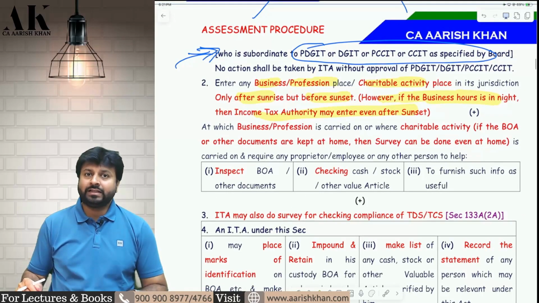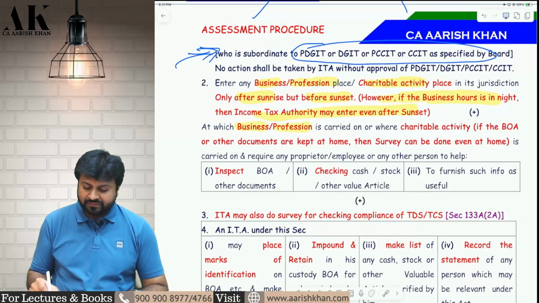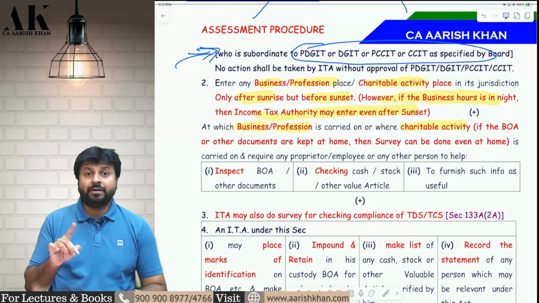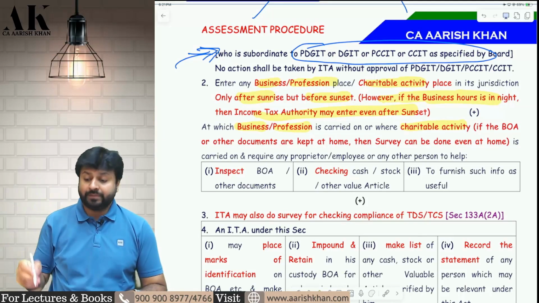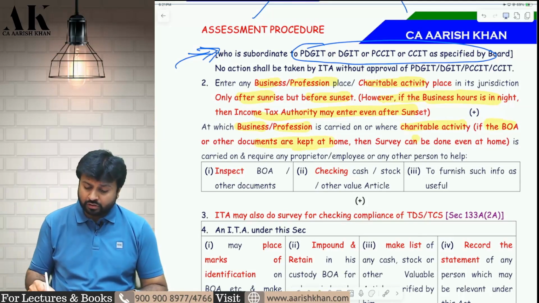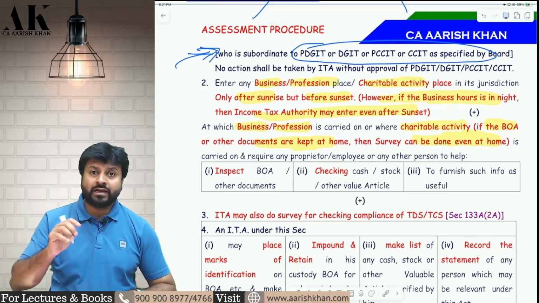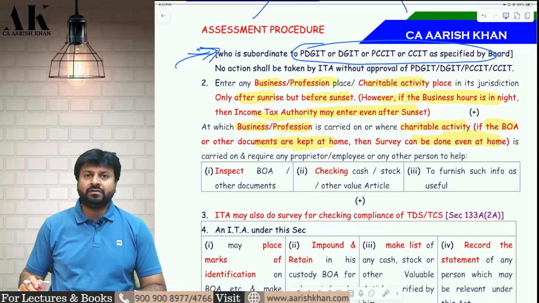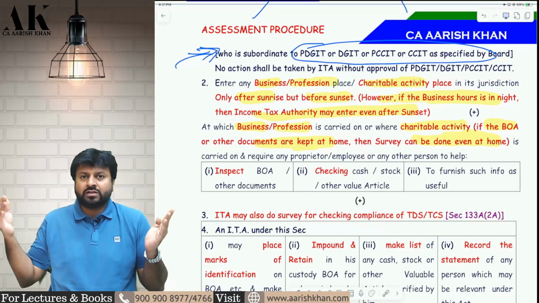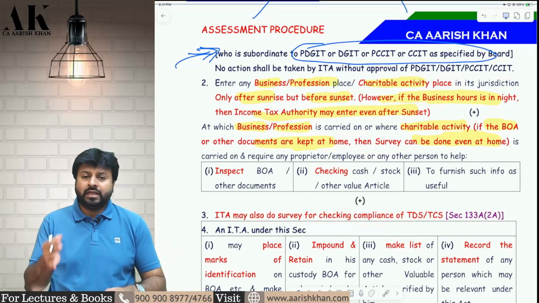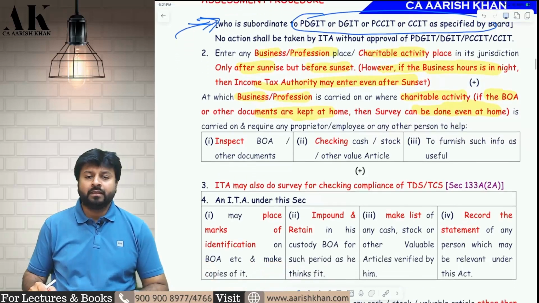So again, I am saying they will enter your business place, profession place or charitable activity place. But if your books of accounts or other documents are kept at home, they can do survey at your home also. So not necessarily can they only do survey at your business and profession place or charitable activity place. But if you are keeping your books of accounts, documents and other information at home, then they can do survey at your home also.